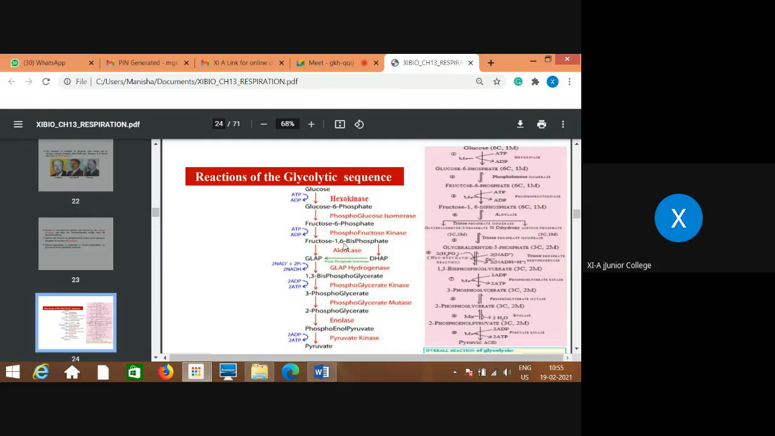Now this is the step where fructose 1,6-diphosphate, now you know glucose contains how many carbons.